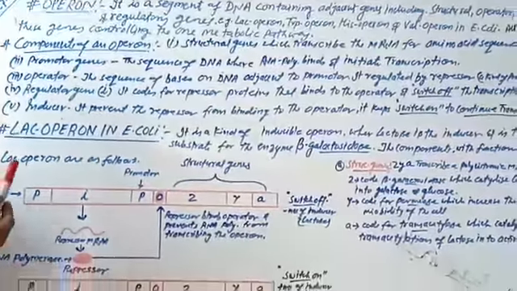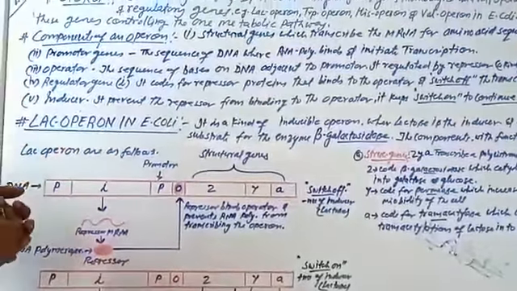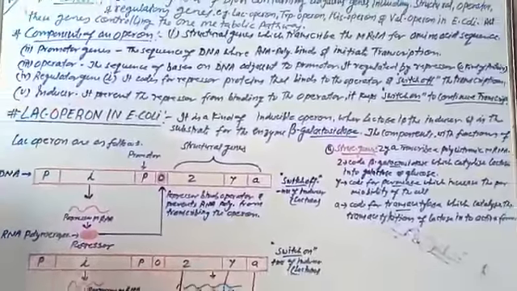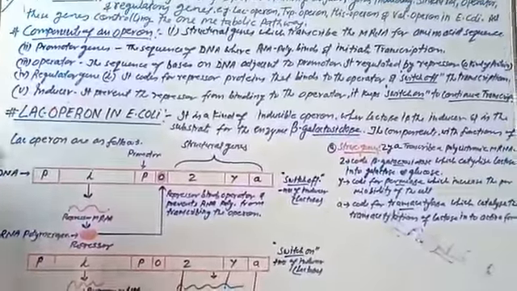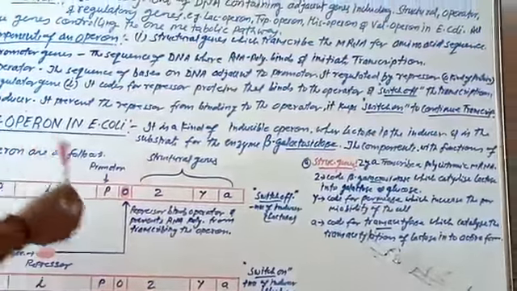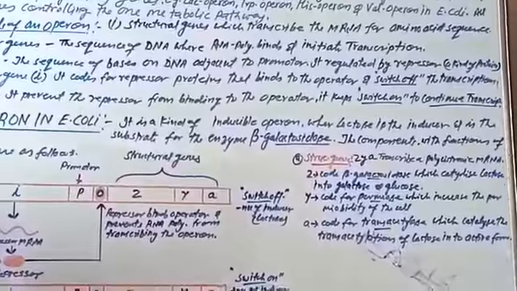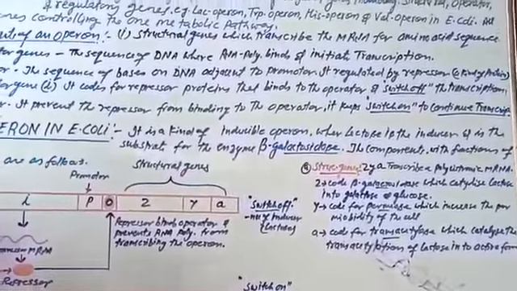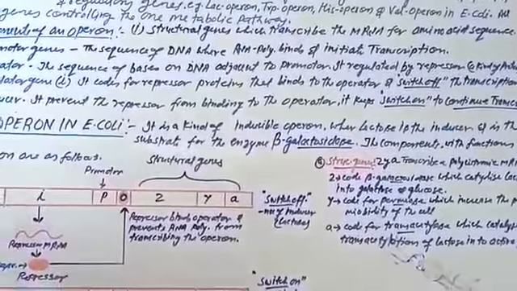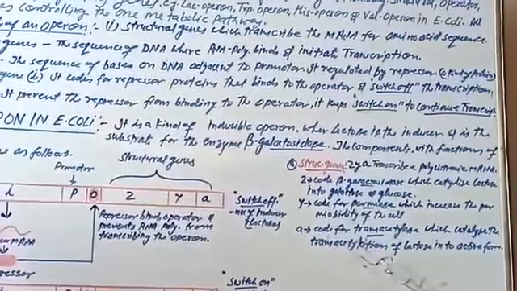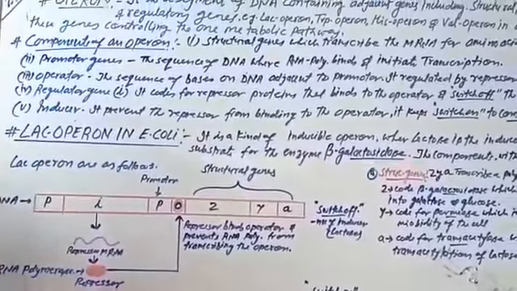Now we discuss the detailed structure of the lactose operon in E. coli. It is a kind of inducible operon where lactose is the inducer and it is the substrate for the enzyme beta galactosidase. The components with functions of the lac operon are as follows.